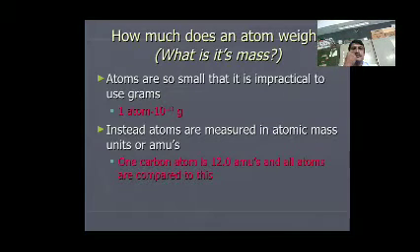Instead, atoms are measured in atomic mass units, or AMU. One carbon atom is 12 AMU and all atoms are compared to this.